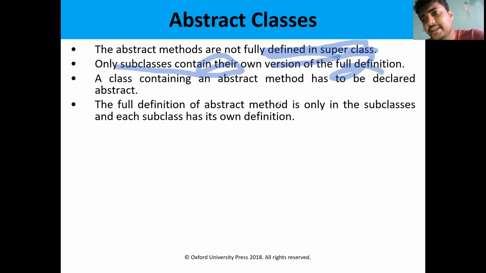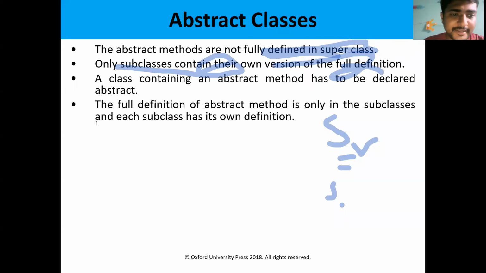So in inheritance, we have a superclass as well as a subclass. The superclass consists of some methods, and the subclass also consists of some methods. That means the subclass implements the superclass methods. Here in the superclass, we have a method without any definition. Let us see one example.